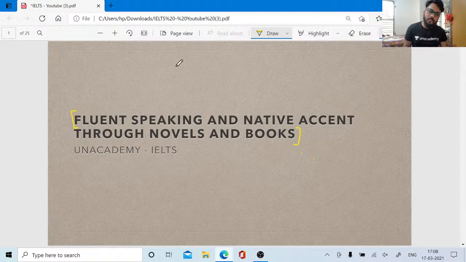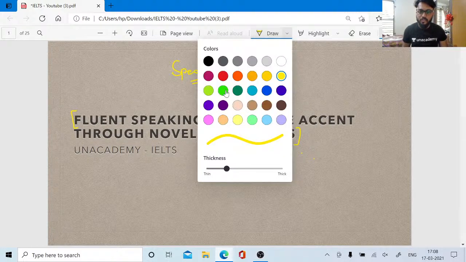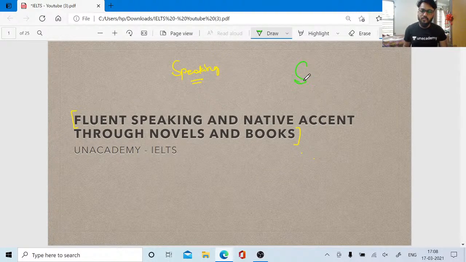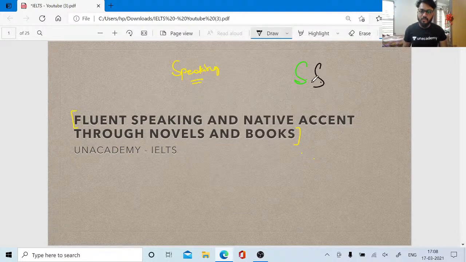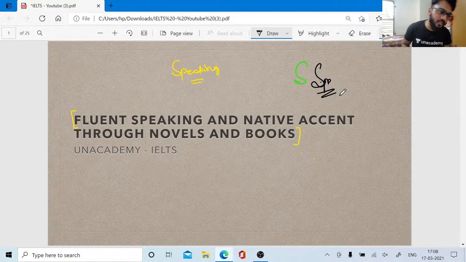Fluent speaking. So let me just write it. Is this color visible, everyone? I think I have to go for a different color here. Green is also not visible, so red is only better. Black is only better here. Yes, okay, black is visible.